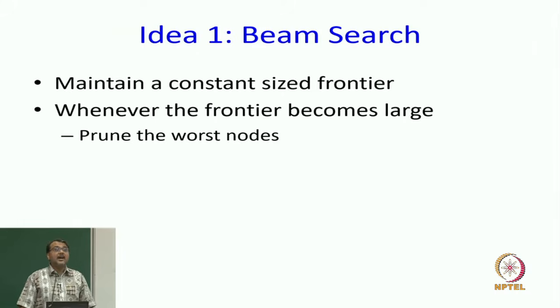And if I do that, that is called beam search. Now, sometimes I am given additional information which allows me to pick which nodes I want in the frontier and which nodes I do not want in my frontier, but for now we will not worry about that, right. So, let us say I just remove some nodes arbitrarily. I prune, if I have a definition of worst nodes, I prune worst nodes, or just I prune nodes. And I always maintain a constant size frontier based on the amount of space that is given to me. Now, will this algorithm be optimal?